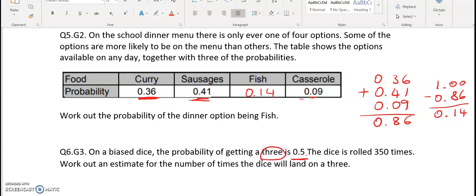This means that if you roll this, theoretically, if you rolled the dice 350 times, half of the times you'd get a 3. So you could do this as 0.5 times 350, or you could do 350 divided by 2, which is the same thing, so that gives us 175. And that is an estimate for the number of times the dice will land on a 3.